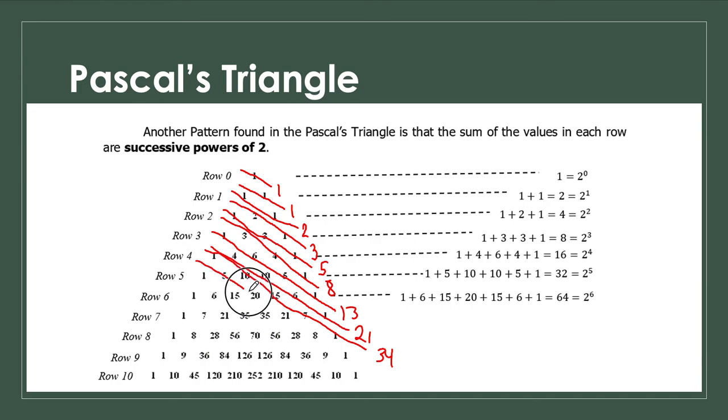Next is 5 plus 20 plus 21 plus 8 plus 1. So that's going to give us 5 plus 20, that's 25. Plus 21, that's going to give us 46. Plus 8 plus 1, that's going to give us 55. And indeed, that's still a Fibonacci number. And lastly, what we'll do is we will add 1 plus 15 plus 35 plus 28 plus 9 plus 1. And the answer would be 89. And that's pretty much a Fibonacci number.